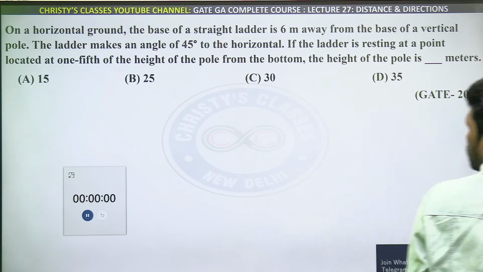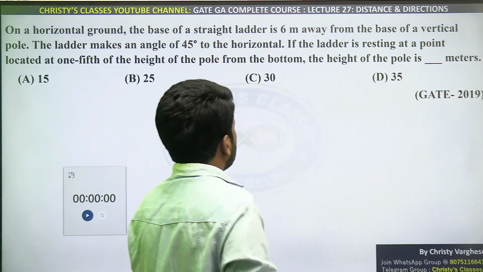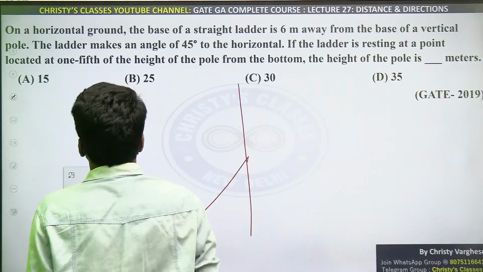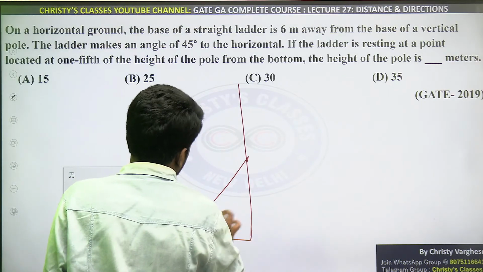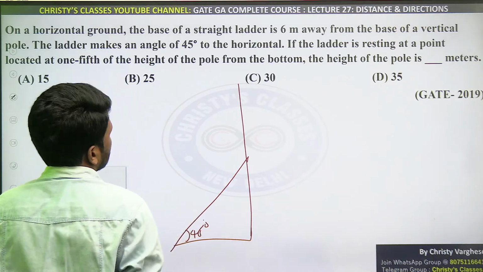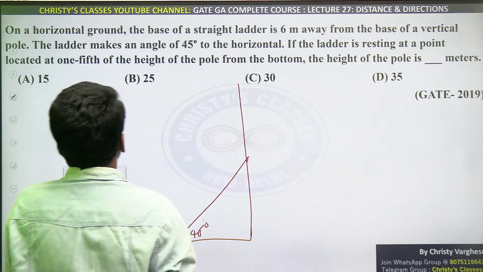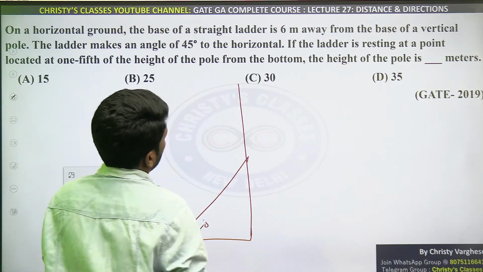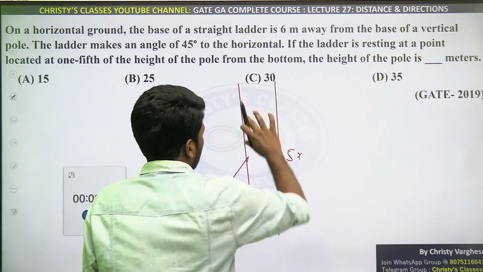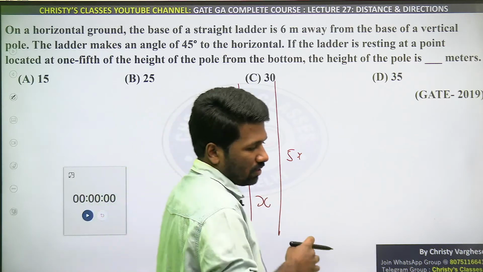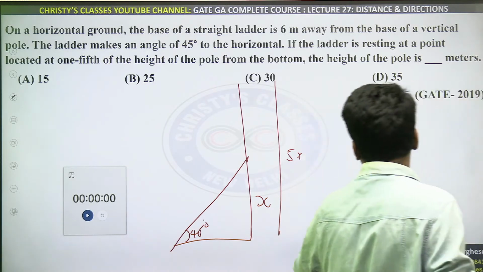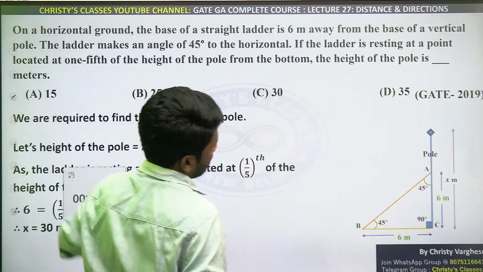Okay. So on a horizontal ground, the base of a straight ladder is 6 meters away from the base of a vertical pole. So there is a vertical pole, there is a ladder. The ladder makes an angle of 45 degrees to the horizontal, meaning to the horizontal line it is situated. If the ladder is resting at a point located at 1/5 of the height of the pole from the bottom. So if this is x, total length is 5x. Or we can say if total is x, this is x by 5. Are you understanding? That is up to you which perspective you think. And from that you can find the value of the height of the pole. Or look at this picture.